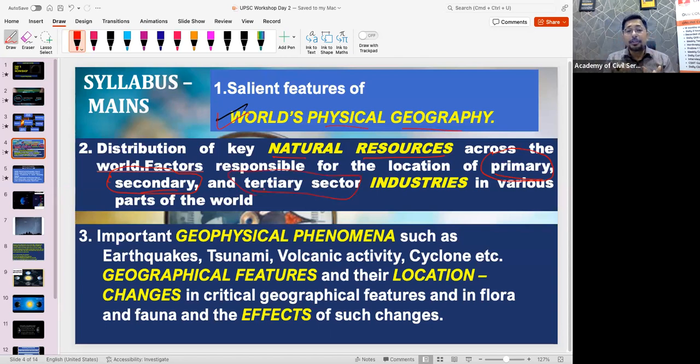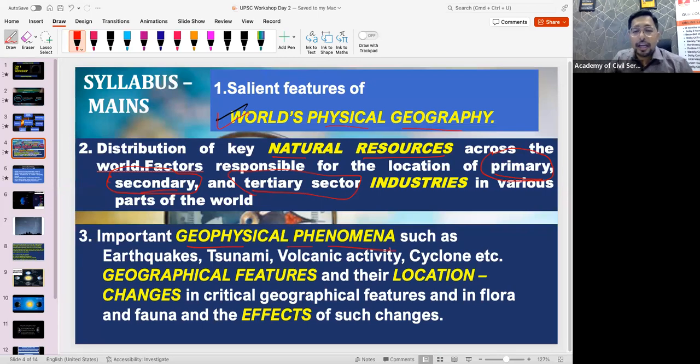That means the industries which deal with services, maybe hospital, hotel, tourism, Google, Facebook, Instagram, YouTube, everything is a part of the tertiary sector industries. So this way we can see that there are three types of industries, and we will discuss this in detail during our mains preparation.